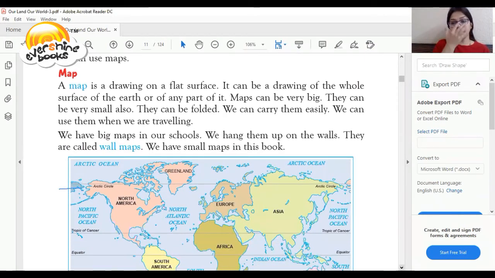So, dear student, what is a map? This is a very important question. What is a map? As I am highlighting it, because this is again a very important question. A map is a drawing on a flat surface.